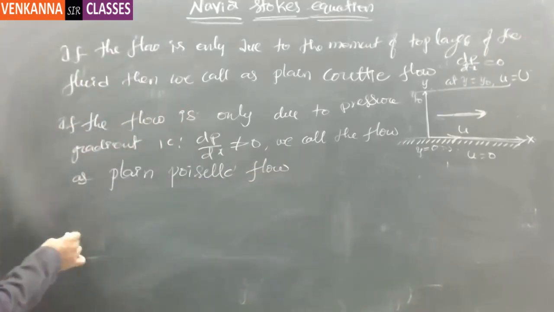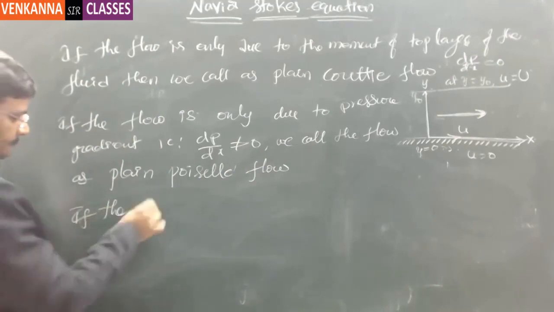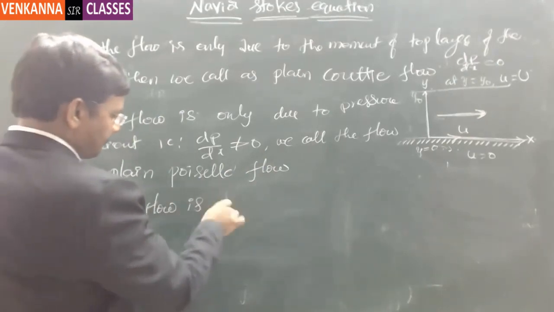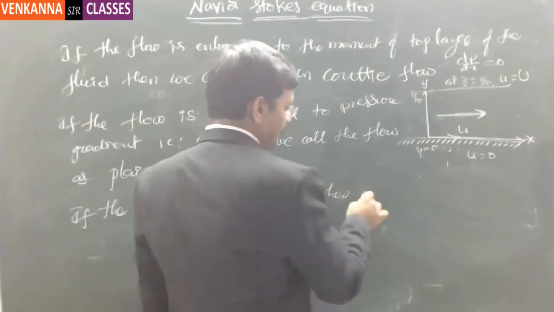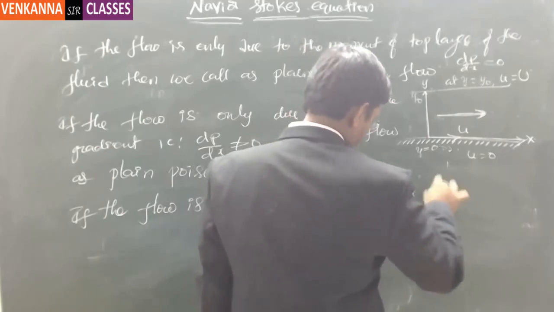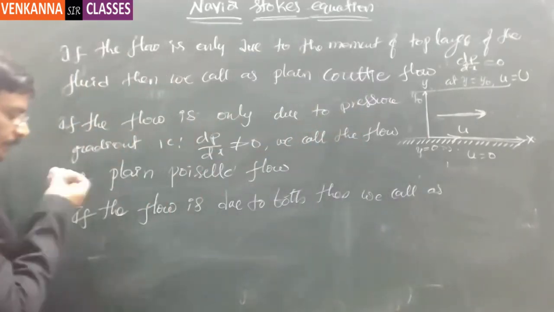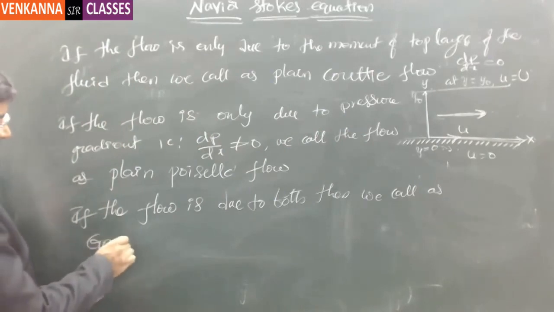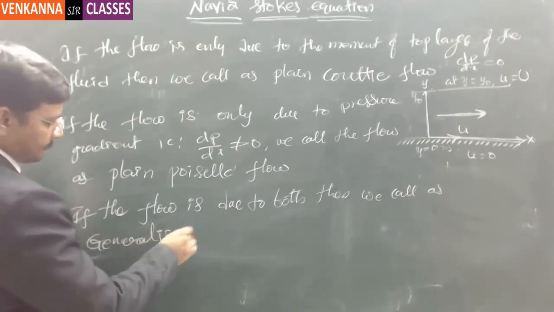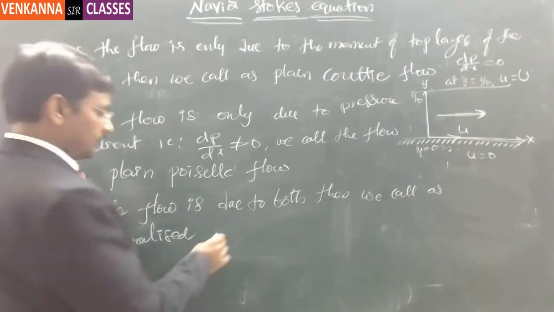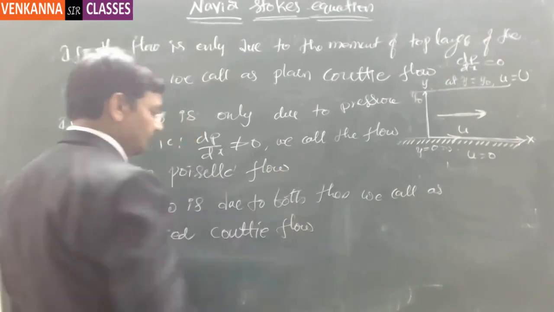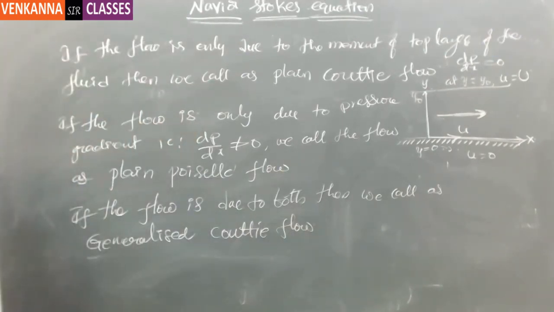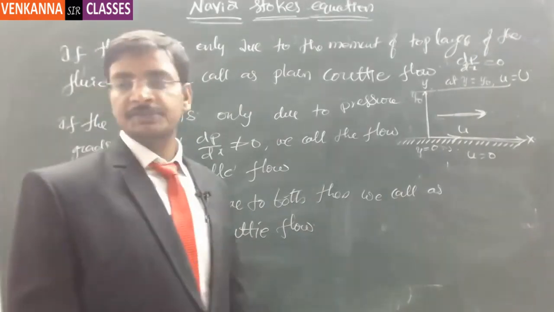If the flow is due to both, then we call it generalized Couette flow. Generalized Couette flow, right? So these are the three different kinds of flows that are going to be analyzed with the help of the Navier-Stokes equation with a lot of assumptions we can make.